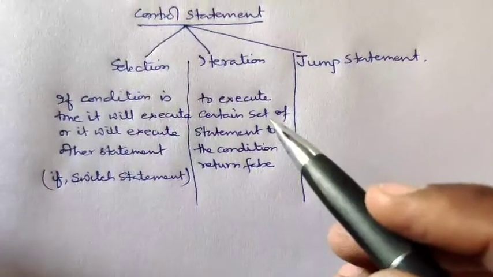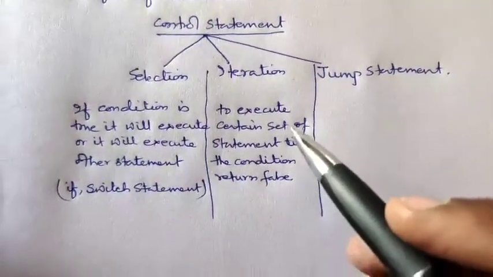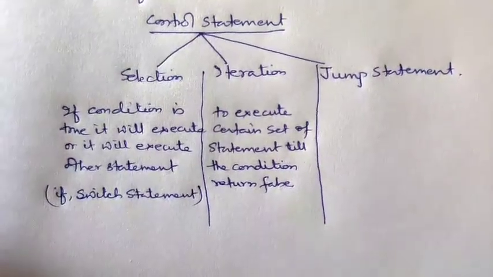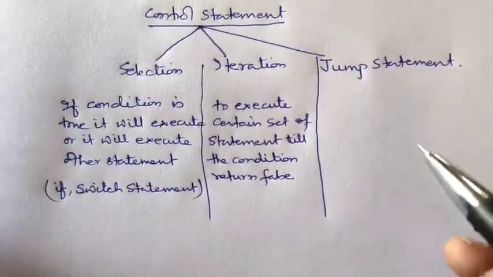In iteration, the Java programming will execute a certain set of statements till the condition returns false.